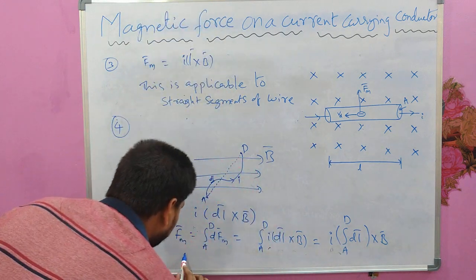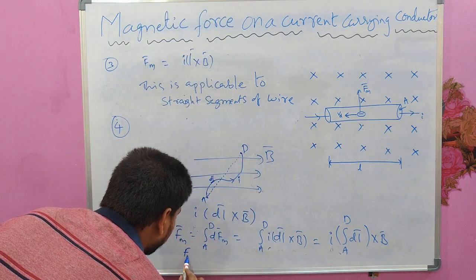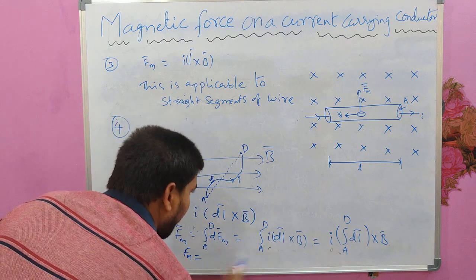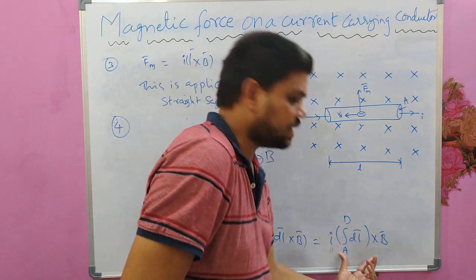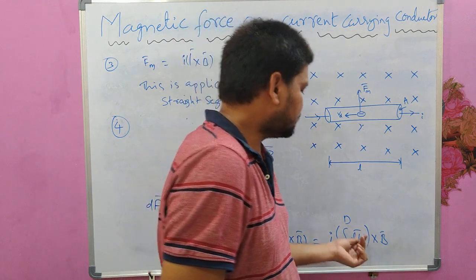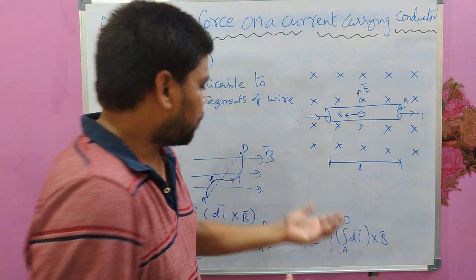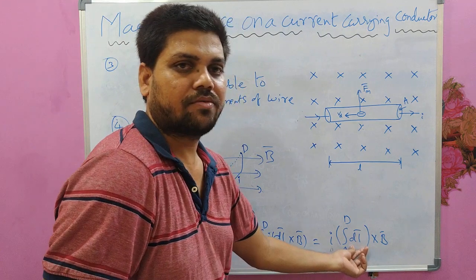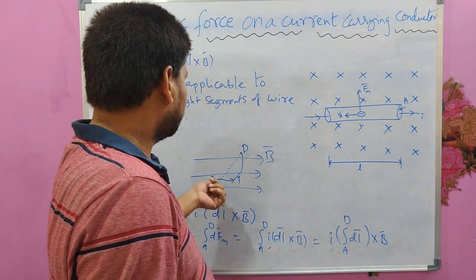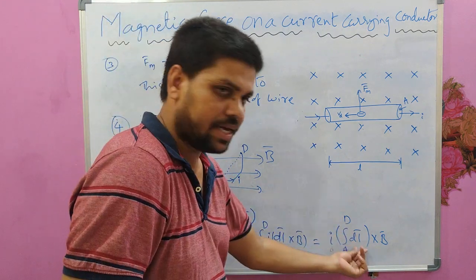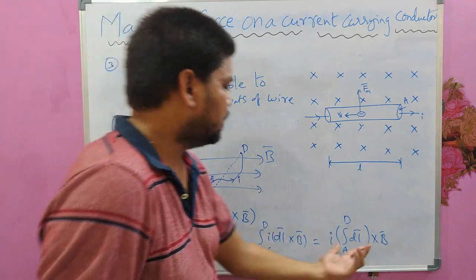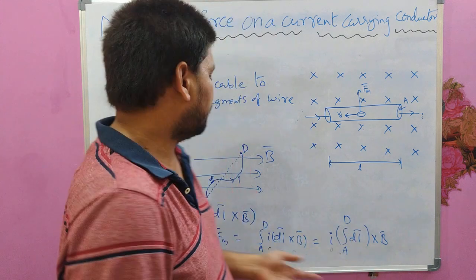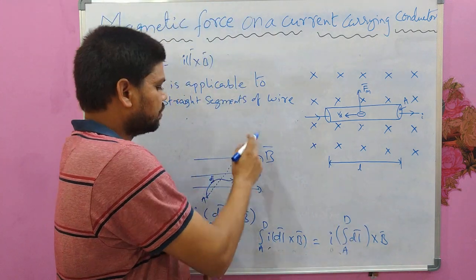So the total force now would be I into this integral cross B. So the value of this integral would be the vector sum of all these small segments whose length is dl, and according to the polygon law of vector addition, this would be again equal to the length of this wire.